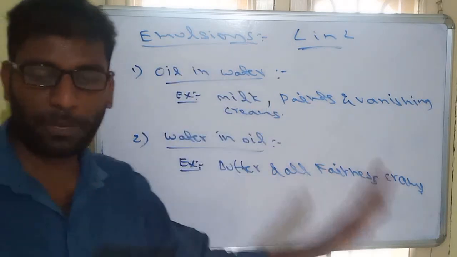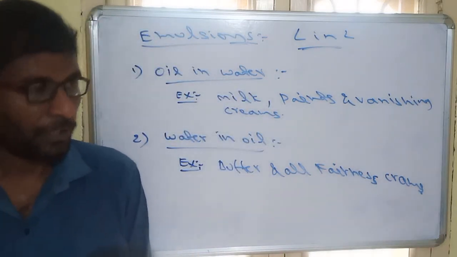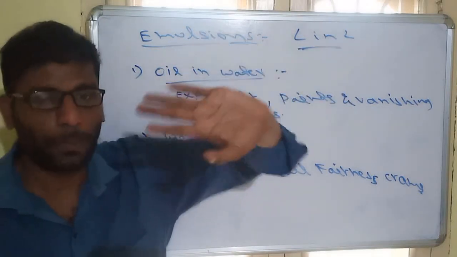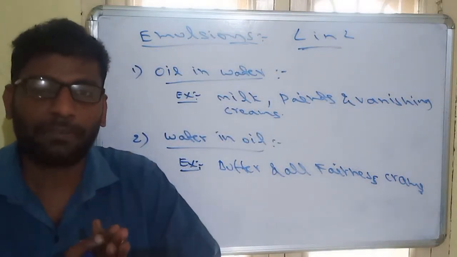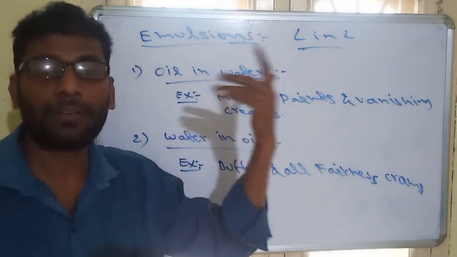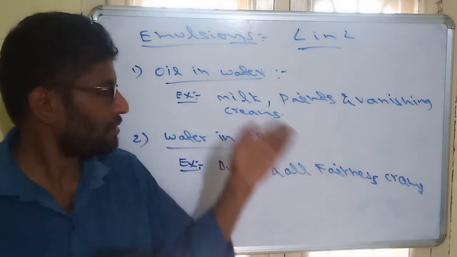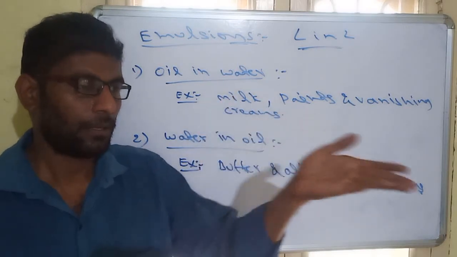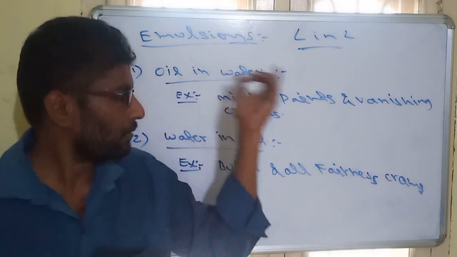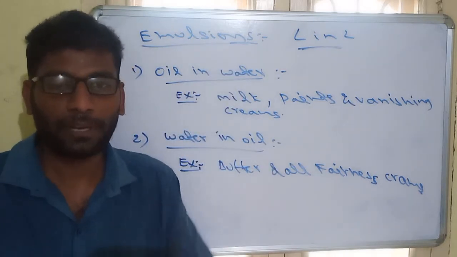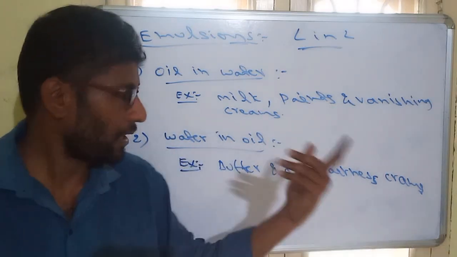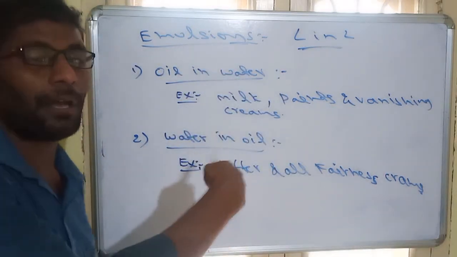So two types of emulsions are there. But in emulsions, both the dispersed phase and the dispersion medium are liquids, so they can be easily separated. That's why emulsions are unstable. The best example is milk. Within 1 or 2 days, milk will be damaged by itself, because both are liquids and can be easily separated. Fat is separated, water is separated. So emulsions are highly unstable.